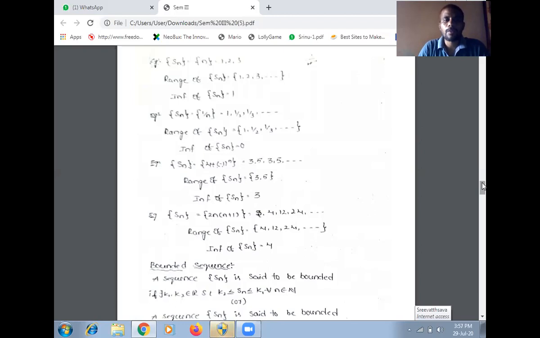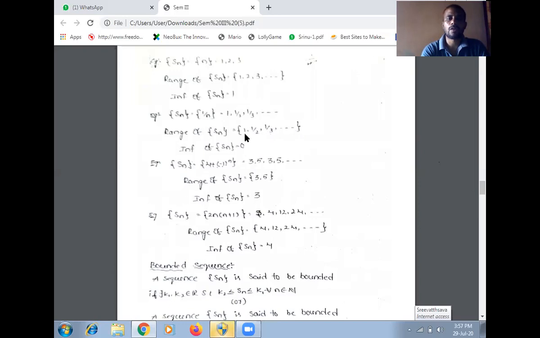Another example here, Sn equal to 1 by n. Give the values for n equal to 1, 2, 3. We get 1, 1 by 2, 1 by 3, and so on. So the range of this sequence is 1, 1 by 2, 1 by 3, and so on. So infimum of Sn equal to what here? 0. Because if n tends to infinity, 1 by infinity is how much? 0. So that's why the last value is 0.